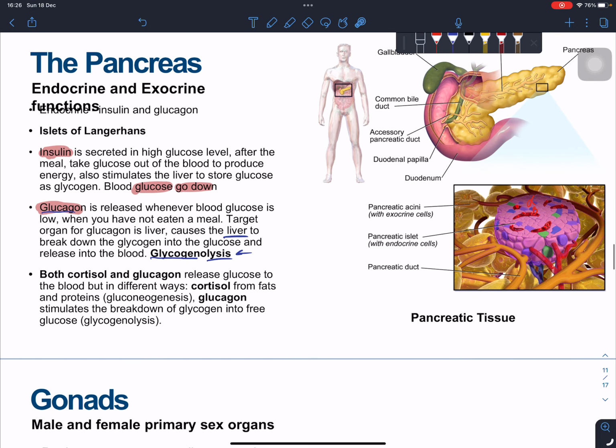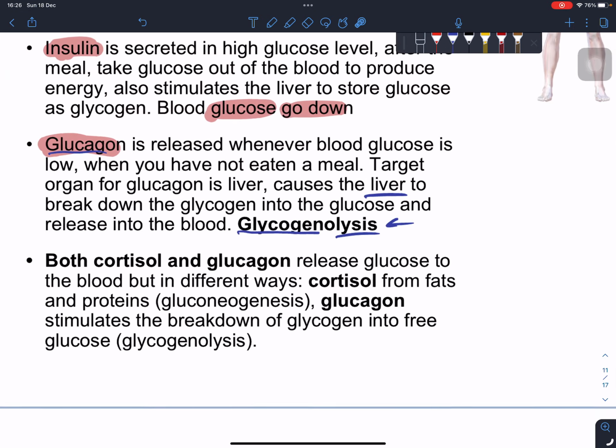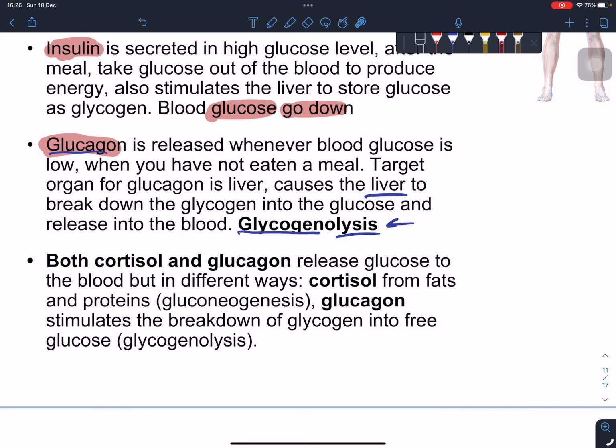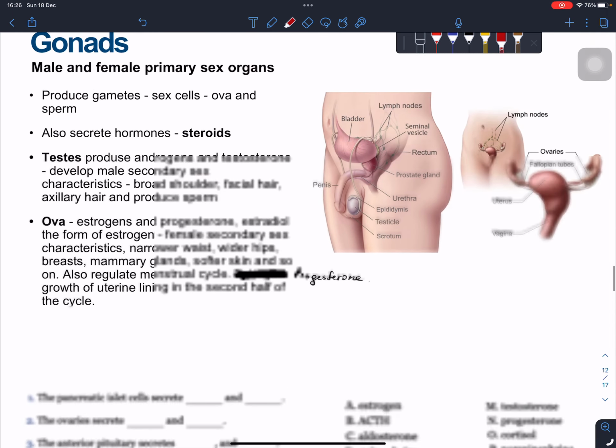This was the function of your pancreas. So both cortisol and glucagon release glucose into the blood. Cortisol releases it from the fats and the proteins, and this process is called gluconeogenesis. And glucagon stimulates the breakdown of glycogen into free glucose. This process is called glycogenolysis.